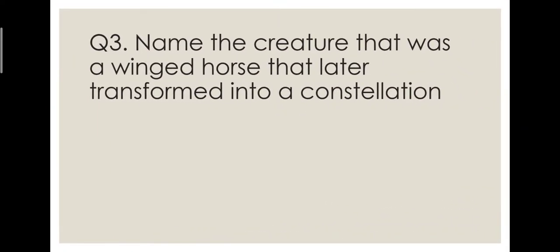Now moving on to the third, you have to name the creature that was a winged horse, a horse having wings that later transformed into a constellation. Constellation is a group of stars in the sky. Do you know what was the name of that horse with wings? It was Pegasus. You all must have watched Harry Potter. You must have seen Pegasus over there.